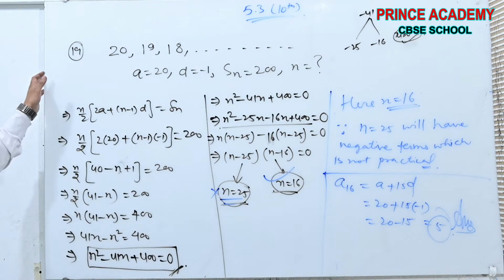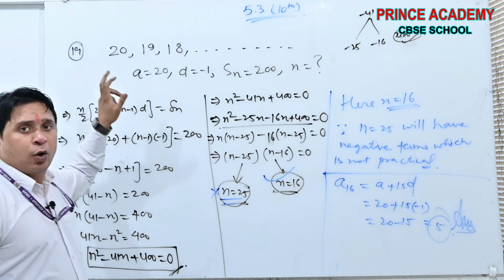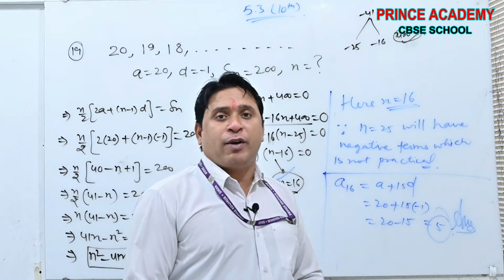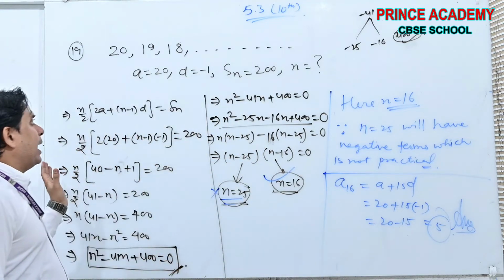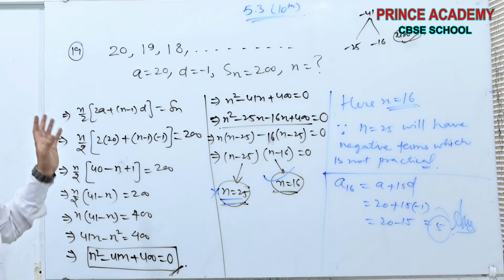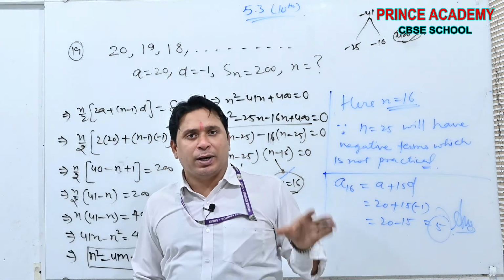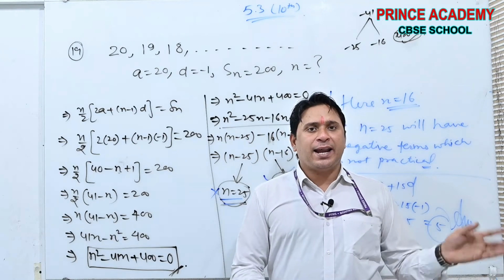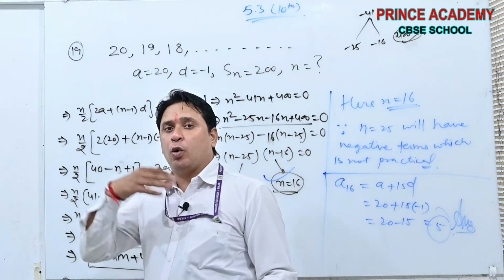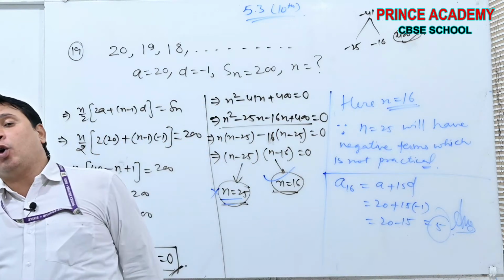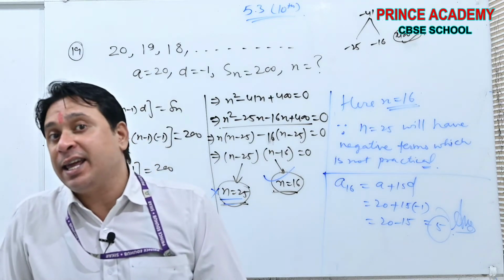Question number 19. See, this is question number 19, where we find the condition if we are arranging some logs in such a manner that 20 are in the lowest row, then 19, then 18 and so on. Up to how many rows can 200 logs be arranged?